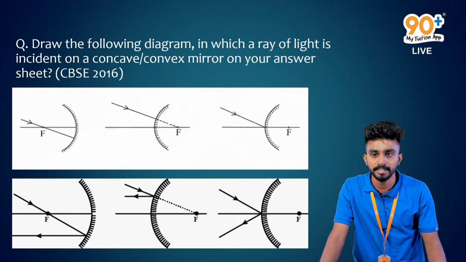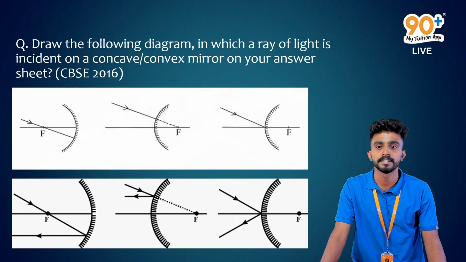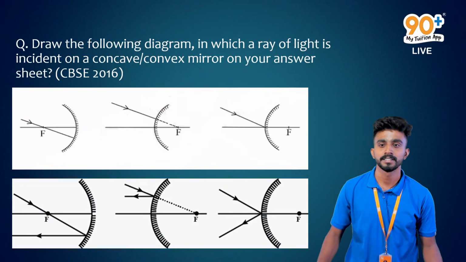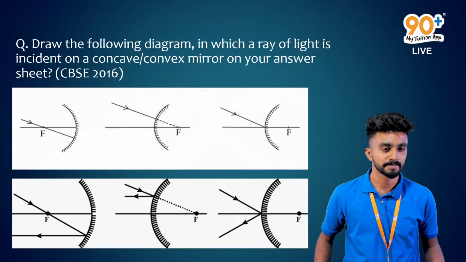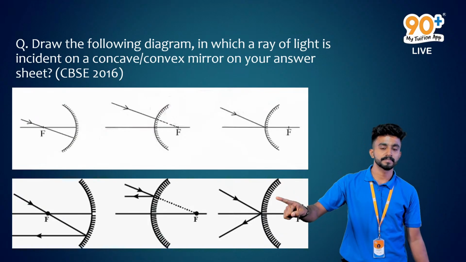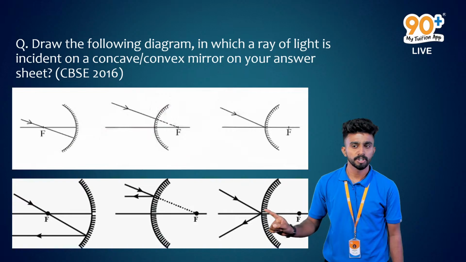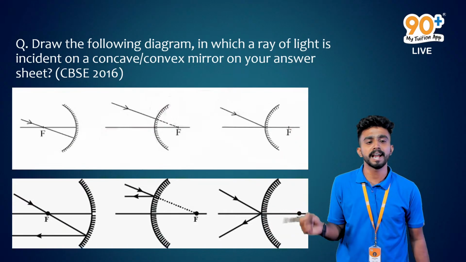Yes, Regin. In the third diagram, isn't it necessary that we write angle i is equal to angle r, like incident angle is equal to reflection angle? No, it is the rule we are applying directly, right?